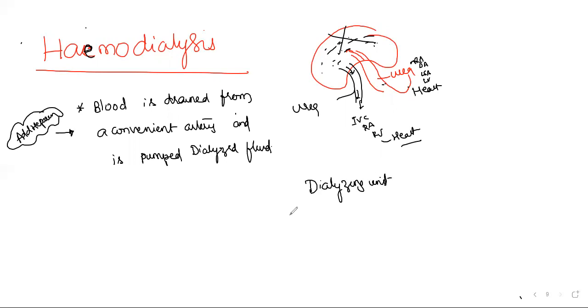These are all going to be the questions here, so just listen carefully. The dialyzing unit has a coiled cellophane tube which is surrounded by dialyzing fluid.